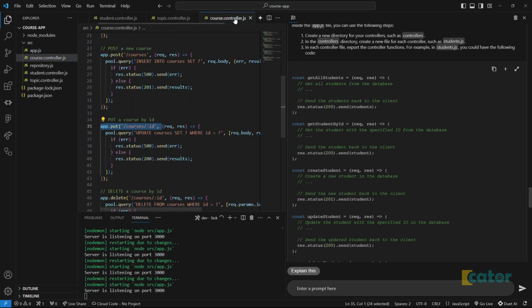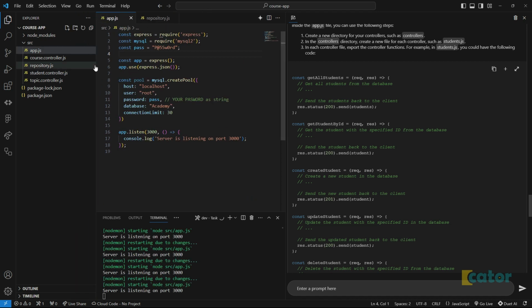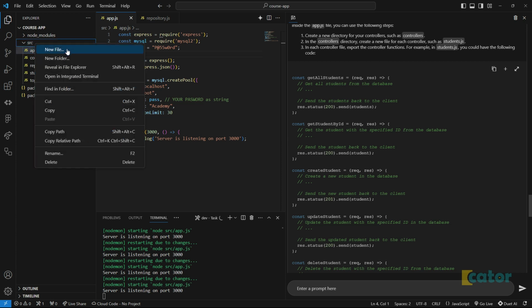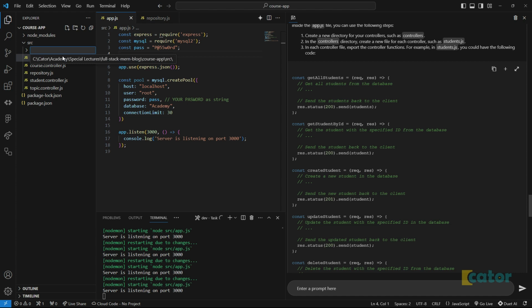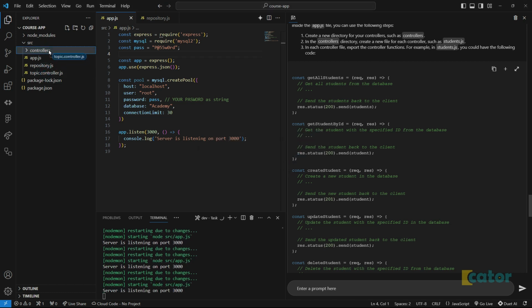So for me, following this AI prompt blindly, I'm going to create a new folder inside source. I'm going to call it controllers. And whatever controller I had, I'll just move it there, topics, and then we're good.